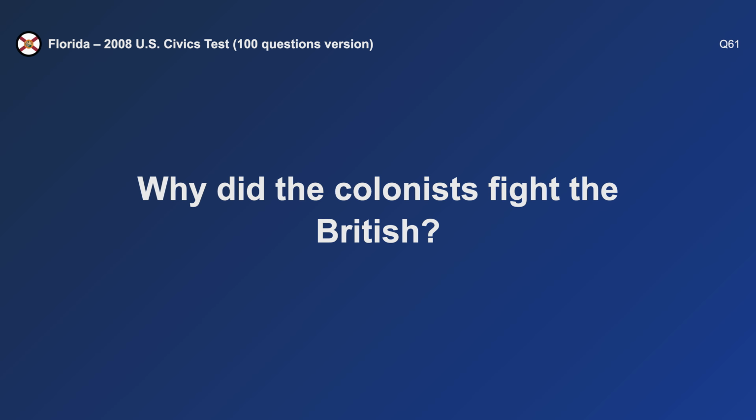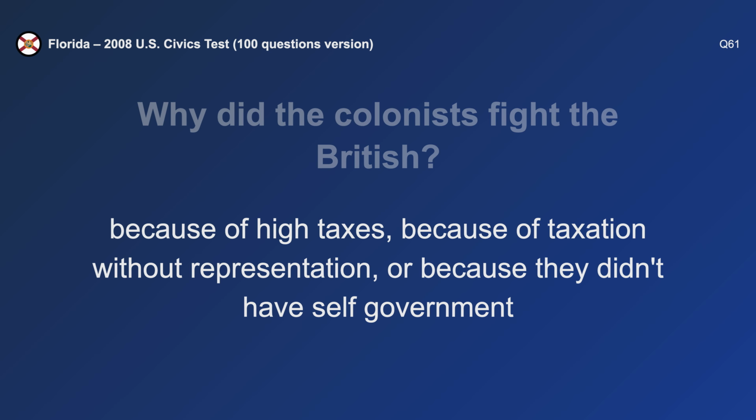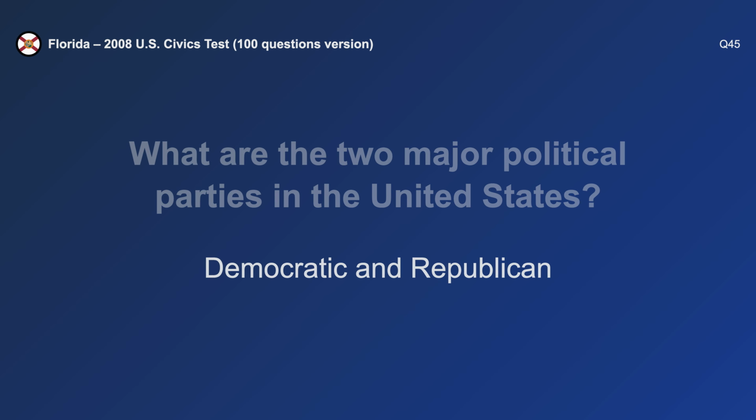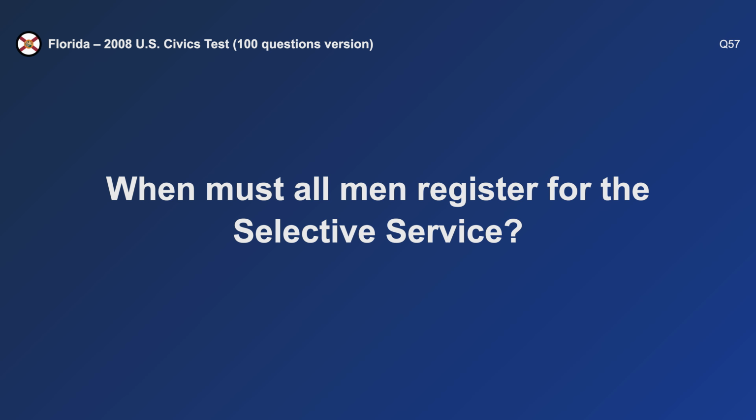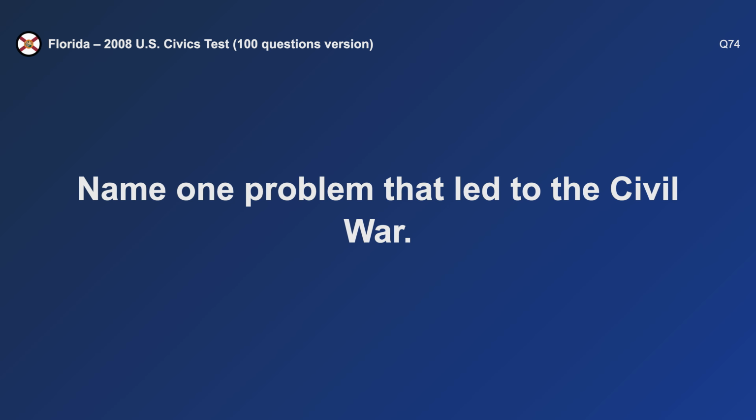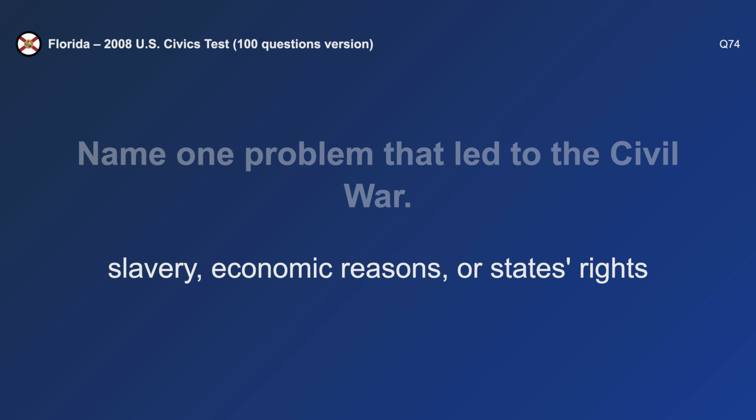Why did the colonists fight the British? Because of high taxes. What are the two major political parties in the United States? Democratic and Republican. When must all men register for the Selective Service? At age 18. Name one problem that led to the Civil War. Slavery.